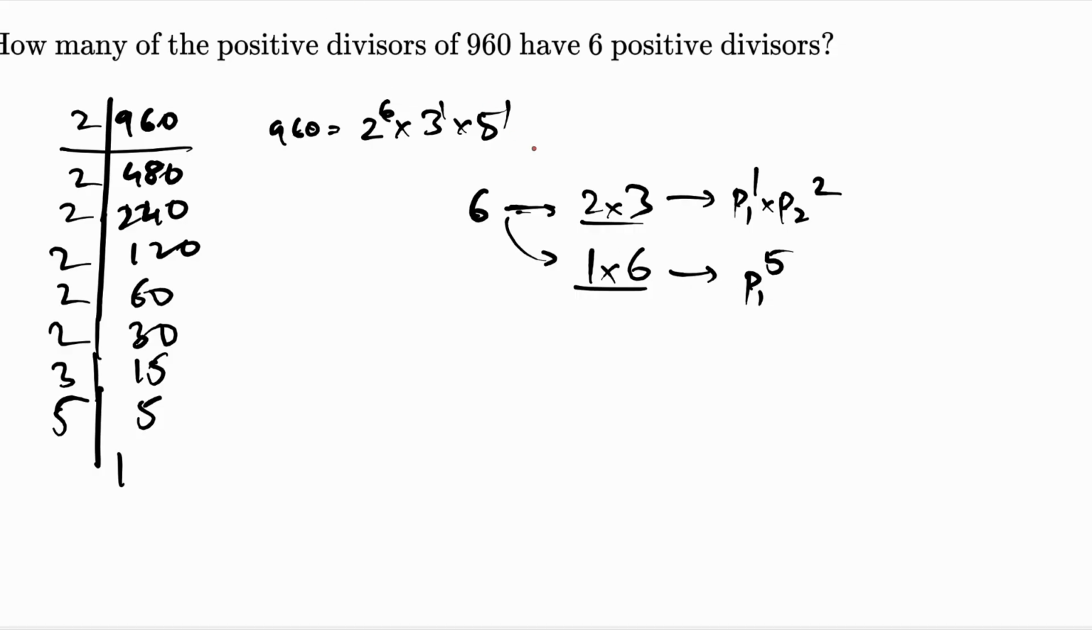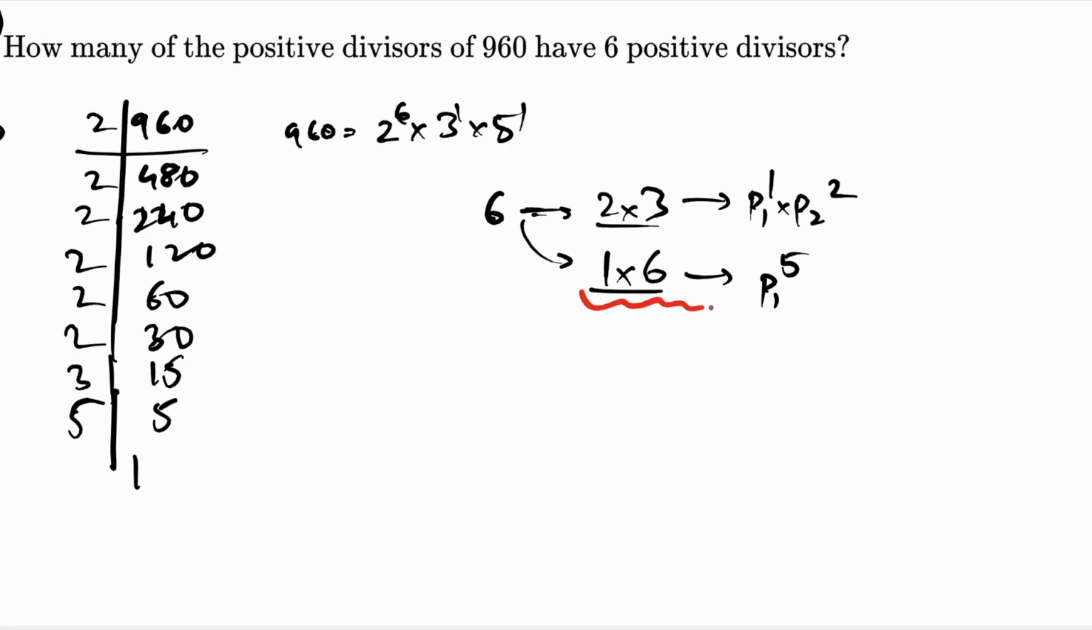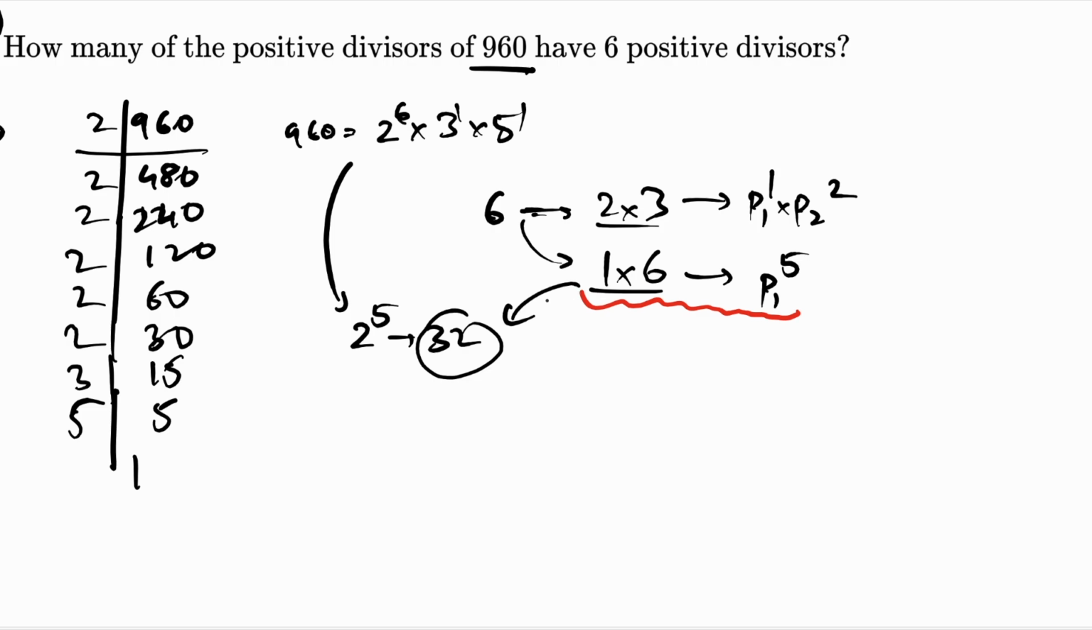So actually, we'll approach this question by understanding how many possibilities there are for the second case. Because in the prime factorization, for 2, the highest power is 6, while for 3 and 5, the highest power is 1. So the only divisor or factor of 960 of the form p1 raised to 5 is 2 raised to 5, which is 32. So 32 is a positive divisor of 960 which itself has 6 positive divisors. So we are done with the second case here.